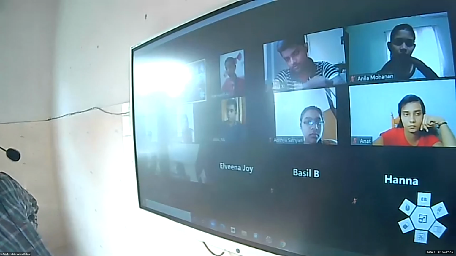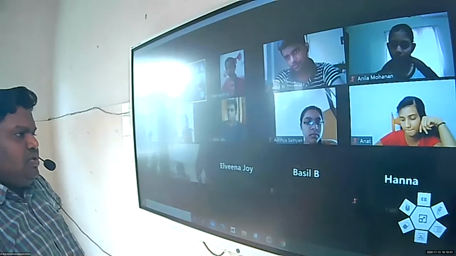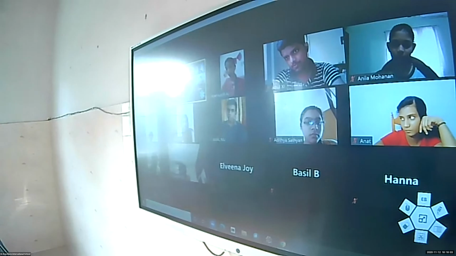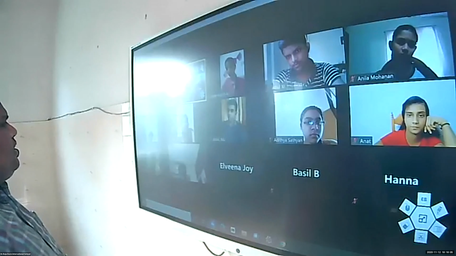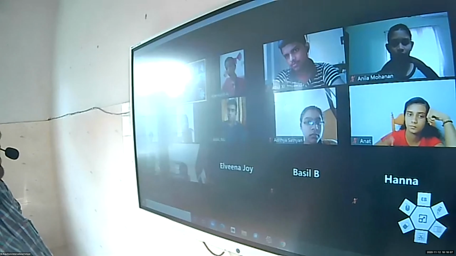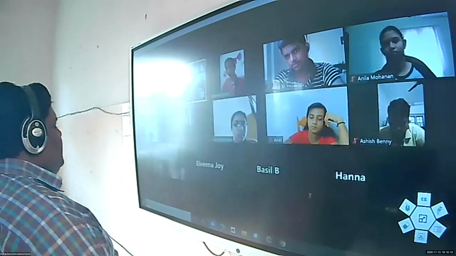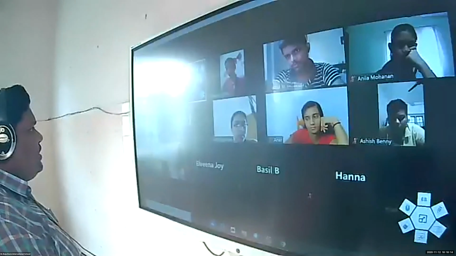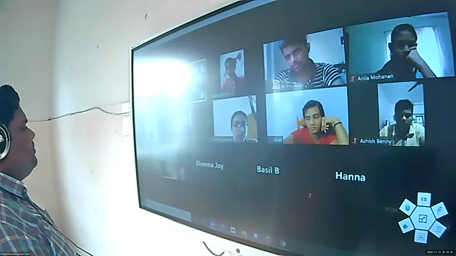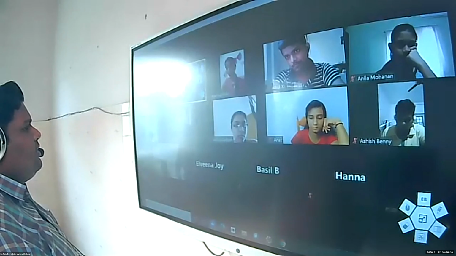So in the first chapter, in the model, we used only two inputs. Okay, what are those inputs? Karthik, what are the inputs we used to analyze that? Land and labor. Think one more time. Labor and?